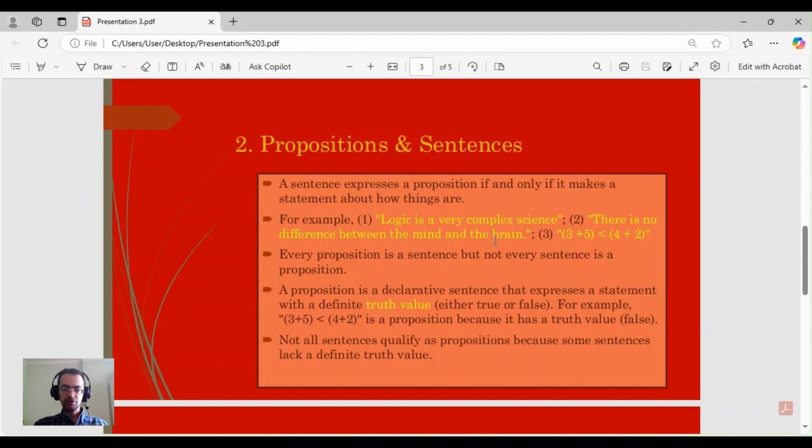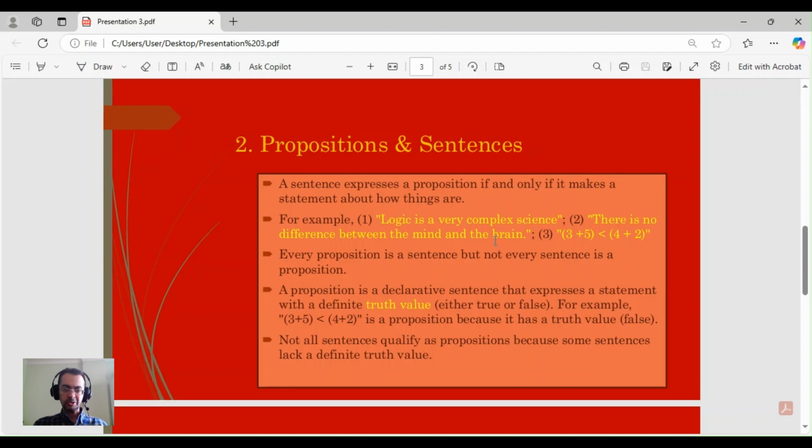Every proposition is a sentence. But let's remember that not every sentence is a proposition. Only declarative sentences can be used as propositions, because only this type of sentence can express a statement with a definite truth value.